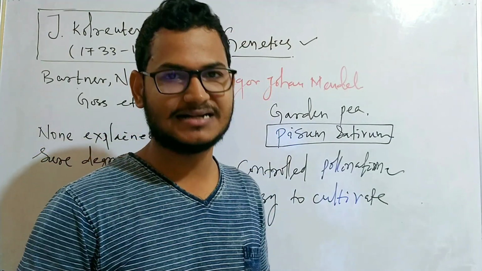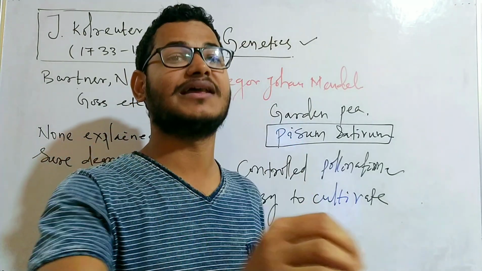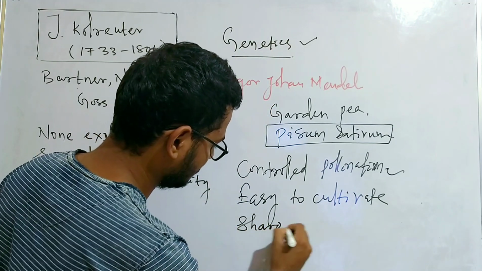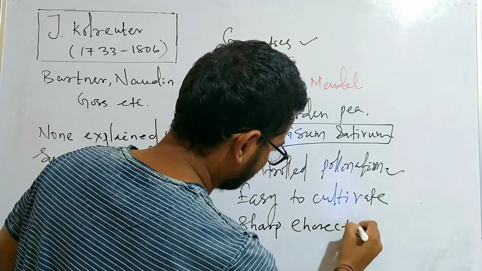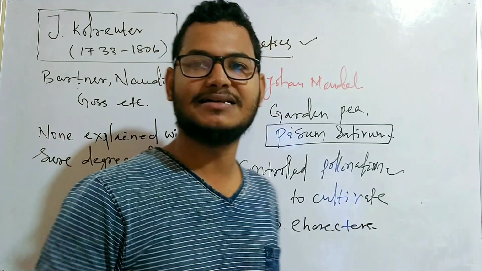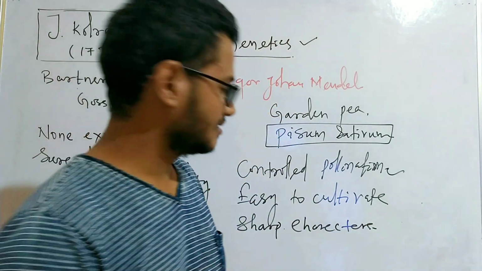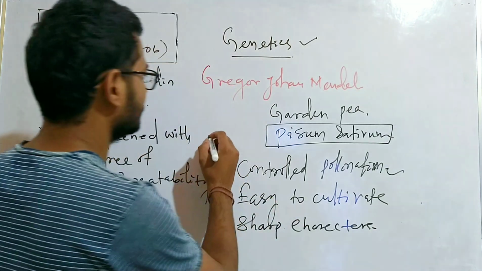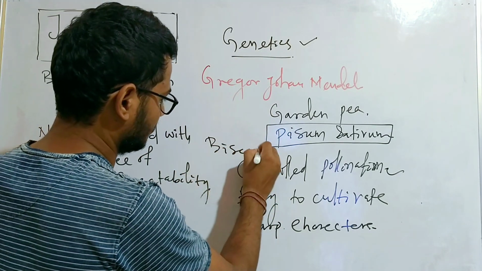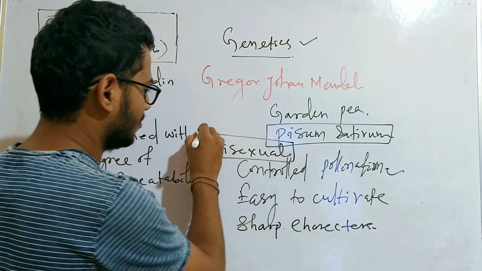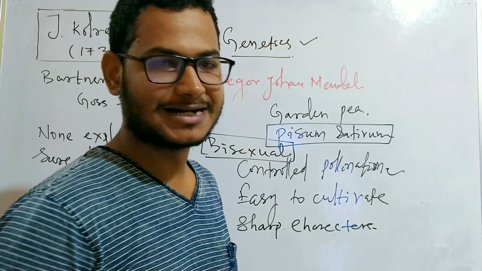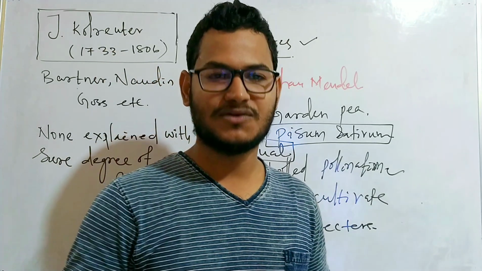Another character is that it has sharp characters, which means the characters are very clearly seen. Next one is that it is a bisexual flower. Pisum sativum is bisexual, so both the male and female reproductive parts are present in a single flower.